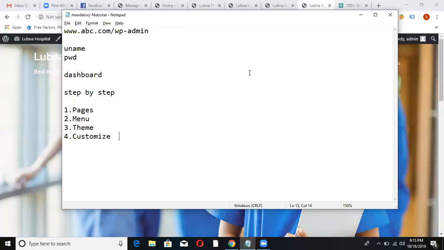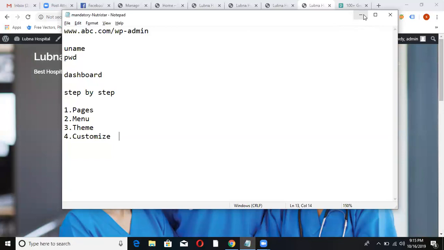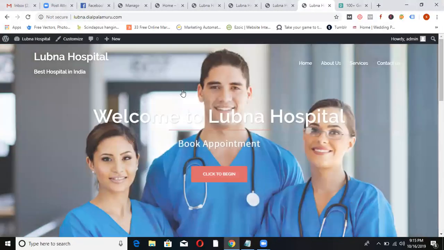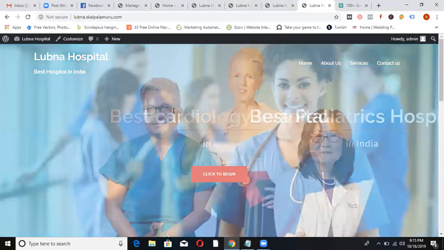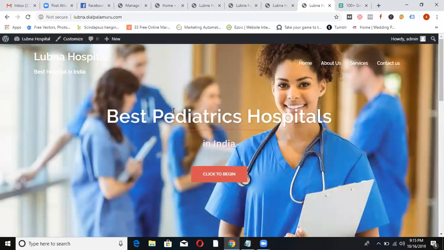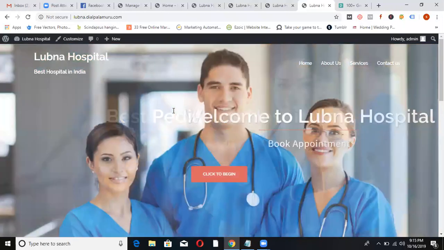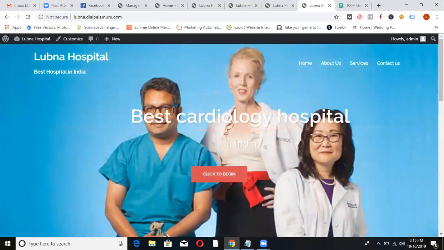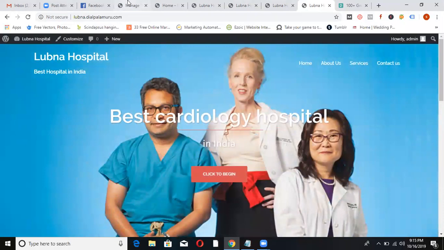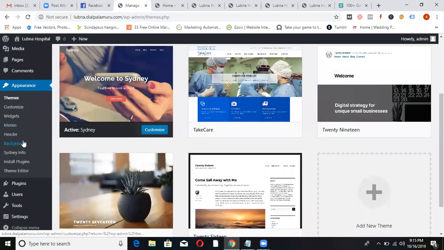You try. But I'm telling you, if you still want to be a student, work on 2 to 3 themes. But if you want to be a developer in future and you want to take clients, minimum 20 to 30 themes you have to work on. Then only you learn. Each theme's customization is different, that you only have to learn. And this is not rocket science, just practice. All right.